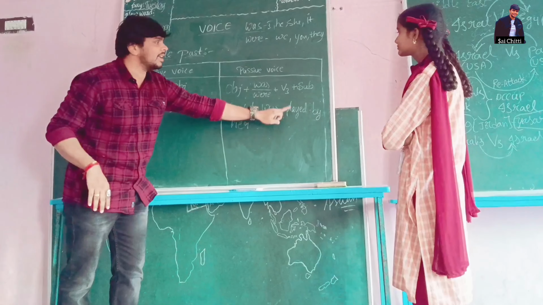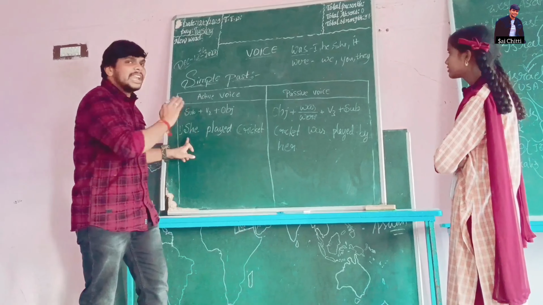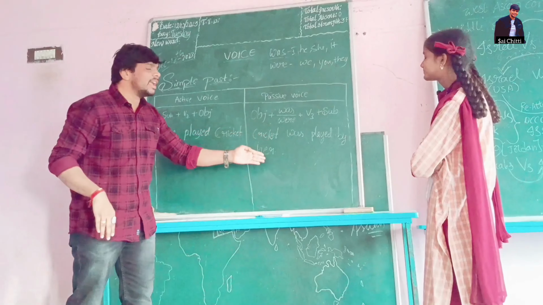So V3 is played. Instead of plus we use by. What is the subject here? She. In passive voice, she becomes her. So that's why her came. Cricket was played by her.